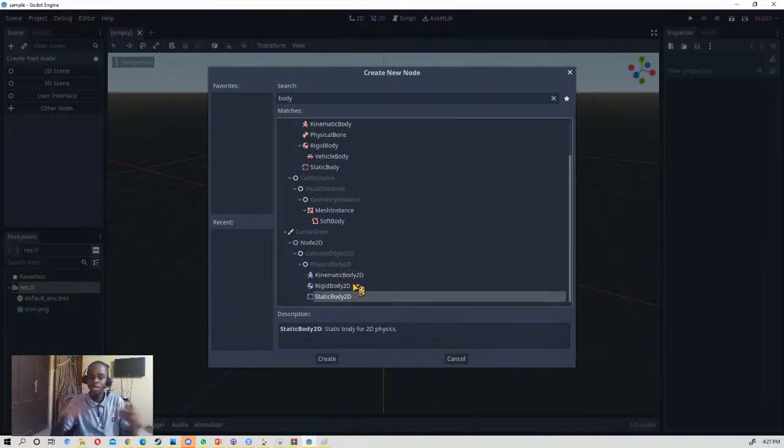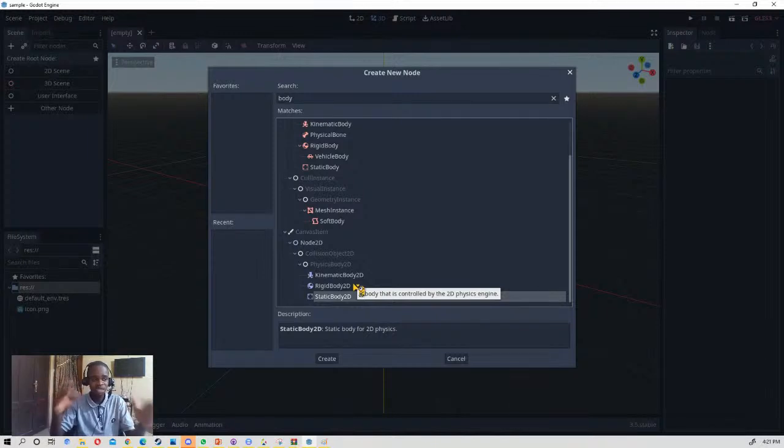Godot has three physics bodies. It has a kinematic body 2D, a rigid body 2D, and a static body 2D. Let us start with the static body 2D. As its name says, it is a static body, static meaning that it cannot move. You will be having an idea for that.